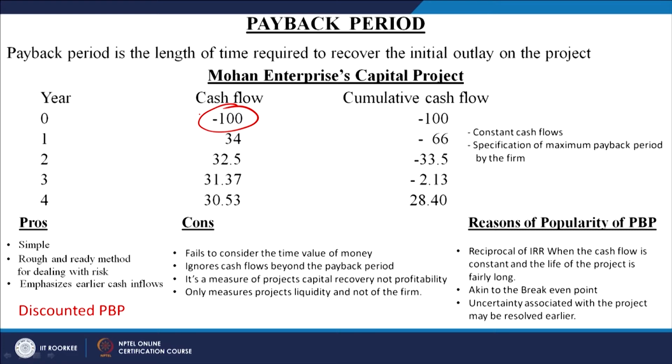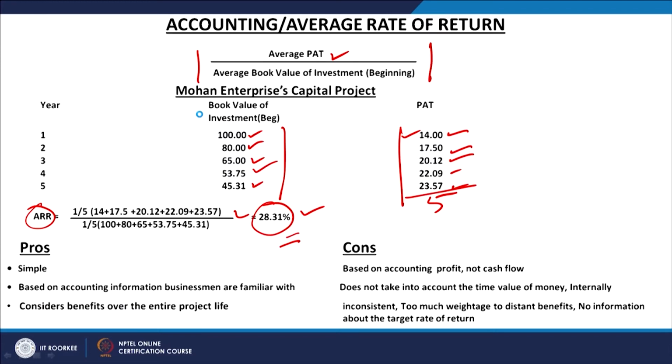After that, how much cash inflow is available from the project, we are least bothered about. So, we are only limited to that much amount of cash flows which are sufficient for recovering the initial investment. We do not take the cash flows of the entire life of the project into consideration in the payback period method. But in the accounting rate of return, we take this into account and then we try to find out that yes, the average rate of return depends upon the entire projected period of the project.